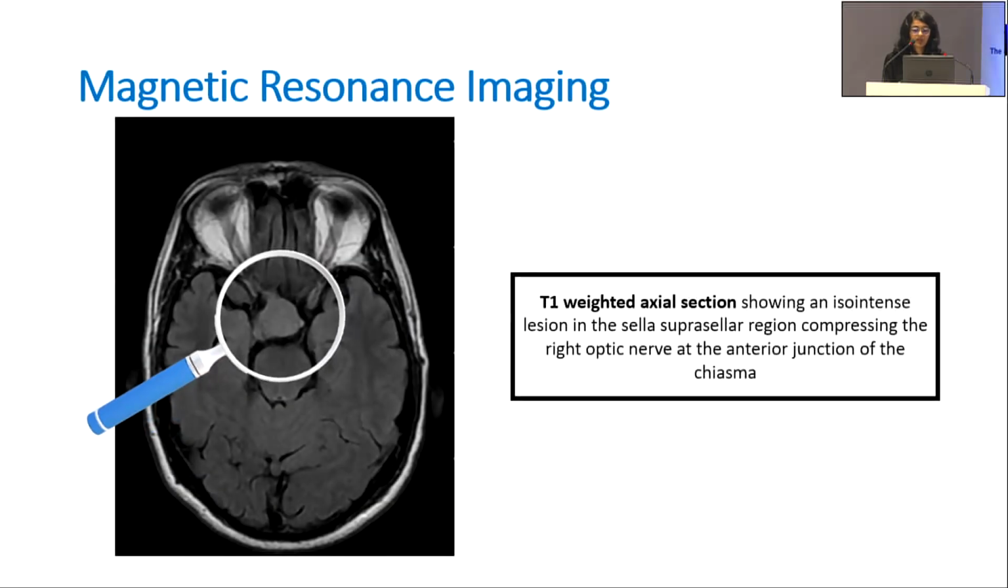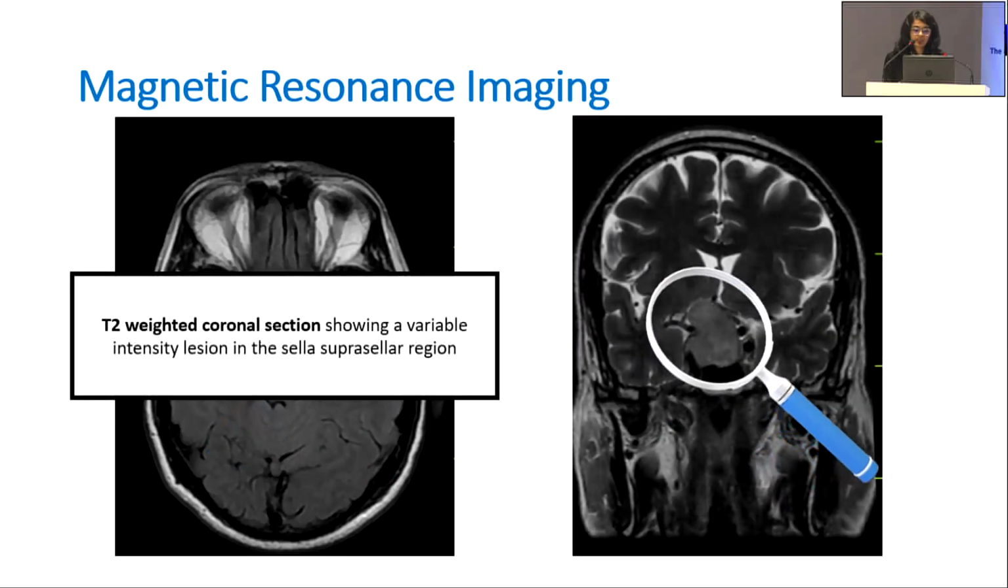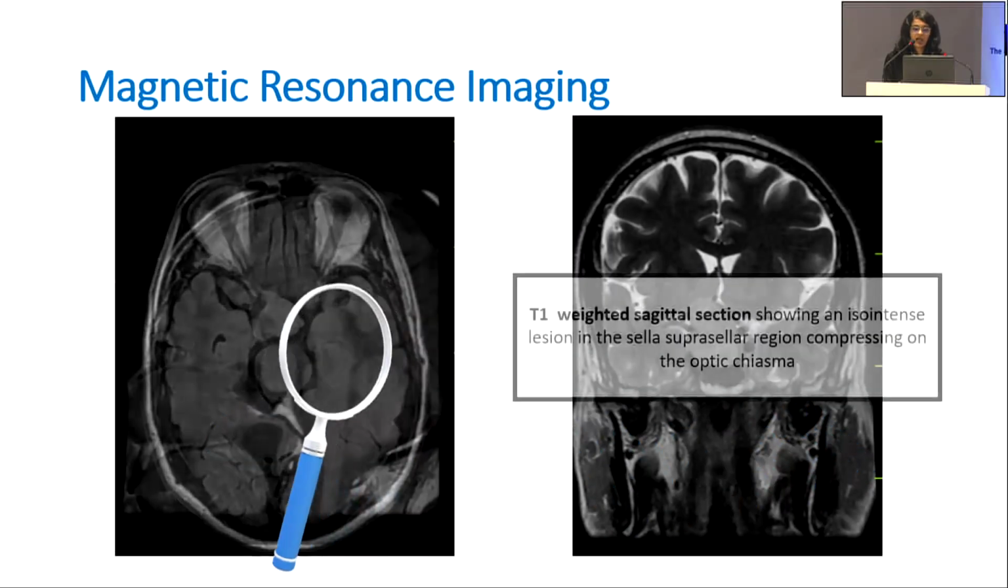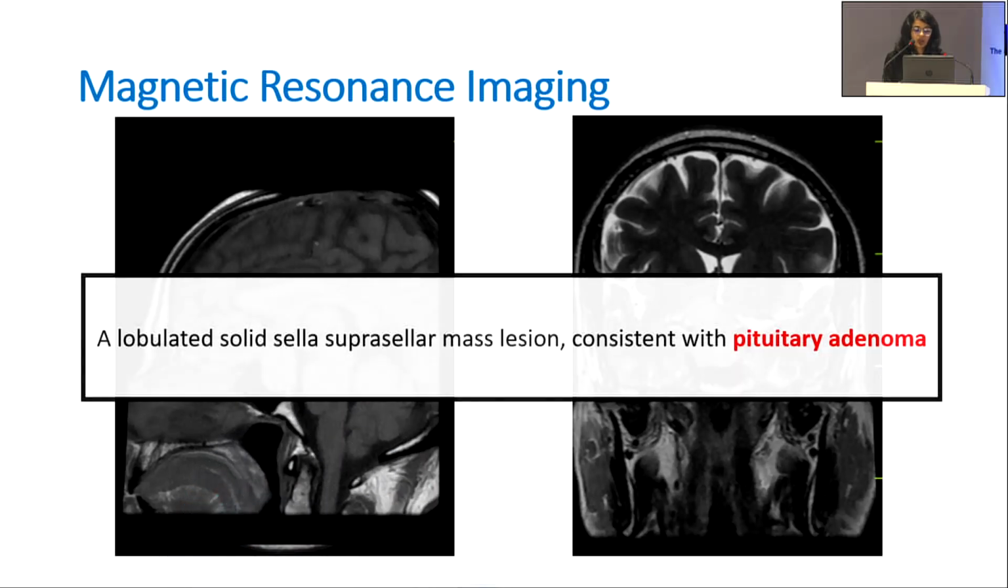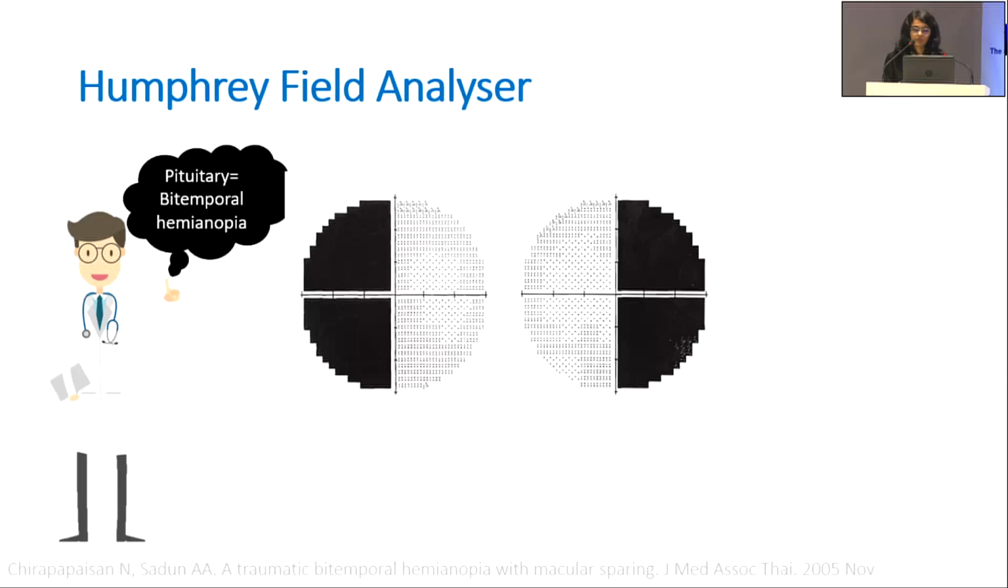On the MRI, we saw an iso-intense lesion in the sella suprasellar region compressing the right optic nerve at the anterior junction of the chiasma. The same lesion can be seen in the T2 weighted coronal section and the T1 weighted sagittal section displayed here. The differential was consistent with pituitary adenoma.